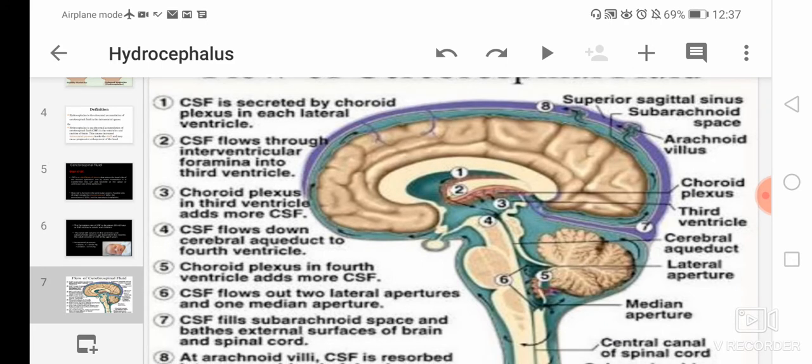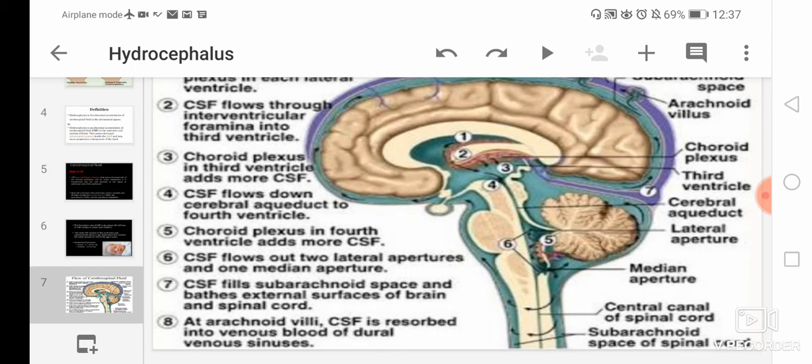Then in the second point, we have seen that CSF will flow from the choroid plexus to the third ventricle. Then in the third point, the choroid plexus will add more cerebrospinal fluid, or more CSF, in the third ventricle. And in the fourth point, we will see that CSF will flow from the third ventricle to the fourth ventricle. And in the fifth point, the choroid plexus will add more CSF in the fourth ventricle.